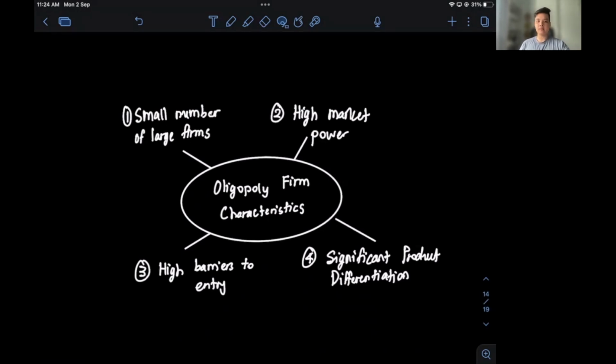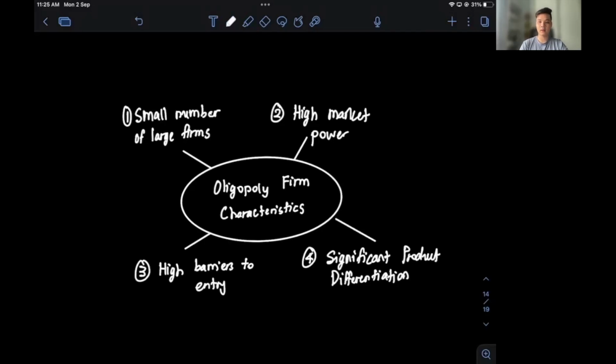So building on these ideas, their market structure shares four key characteristics as we see on this slide. Firstly, in terms of number of firms, there is a small number of large firms. And because of this high concentration, there is also some degree of high market power. These small number of large firms have high control over their prices as well as the supply chain and quantities produced. Barriers to entry is also quite high, and these firms usually compete based on intense non-price competition, which I'll explain later.